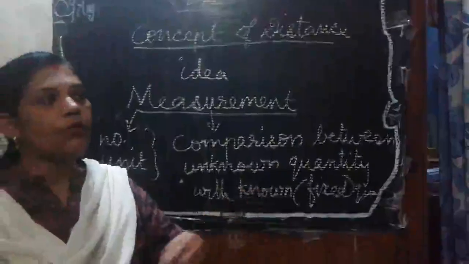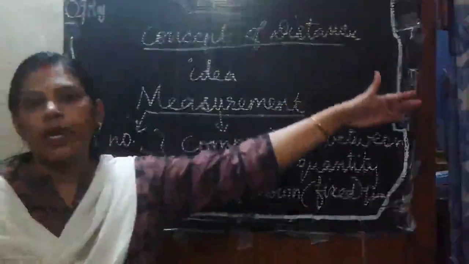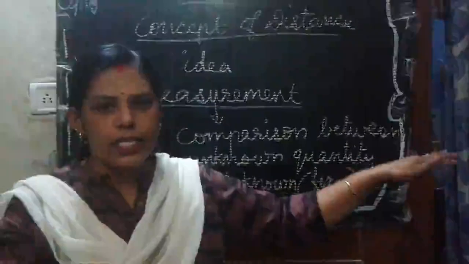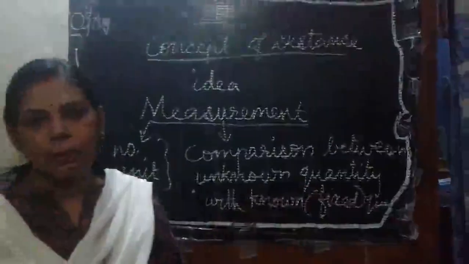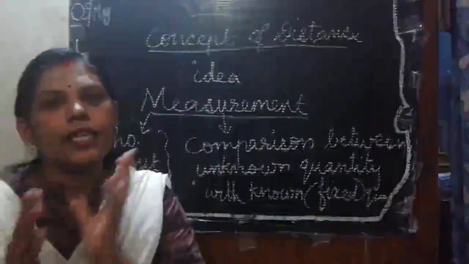If you want to move from here to Jotwada, you will ask how long it is, right? That means the distance, how many meters it will be.